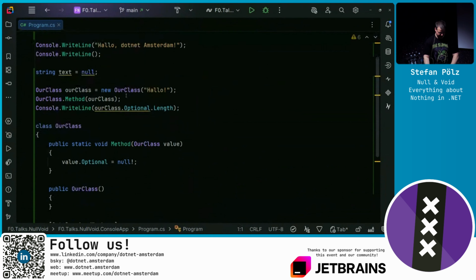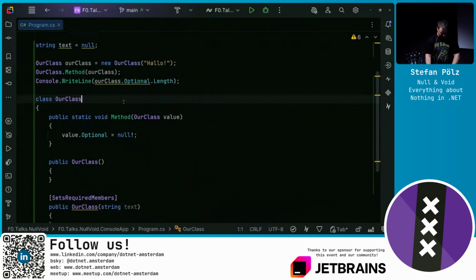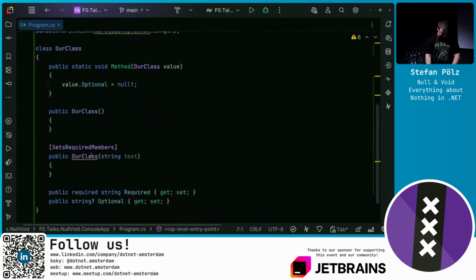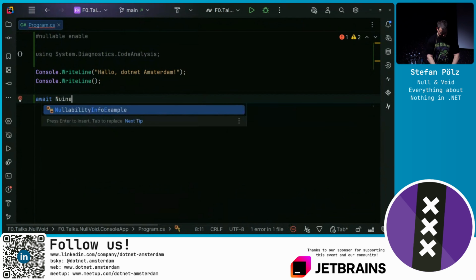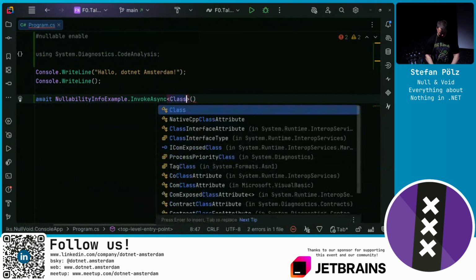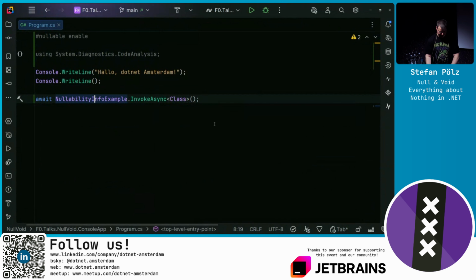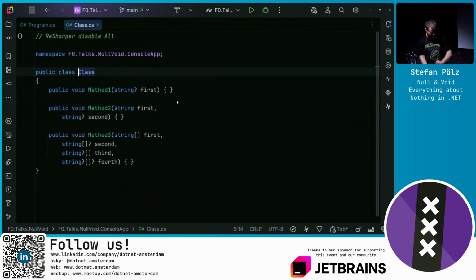Now, we placed a lot of question marks and also one exclamation point. So how does this look under the hood? We can write a little example. I prepared a class called class. It's a terrible class name, but it says what it is. There's even an analyzer warning if you use a keyword in a type name, but I disabled it.